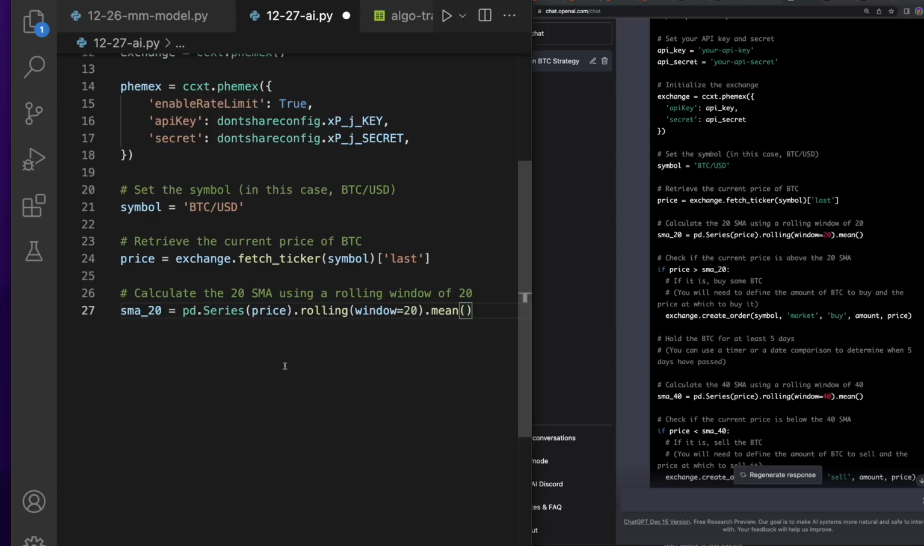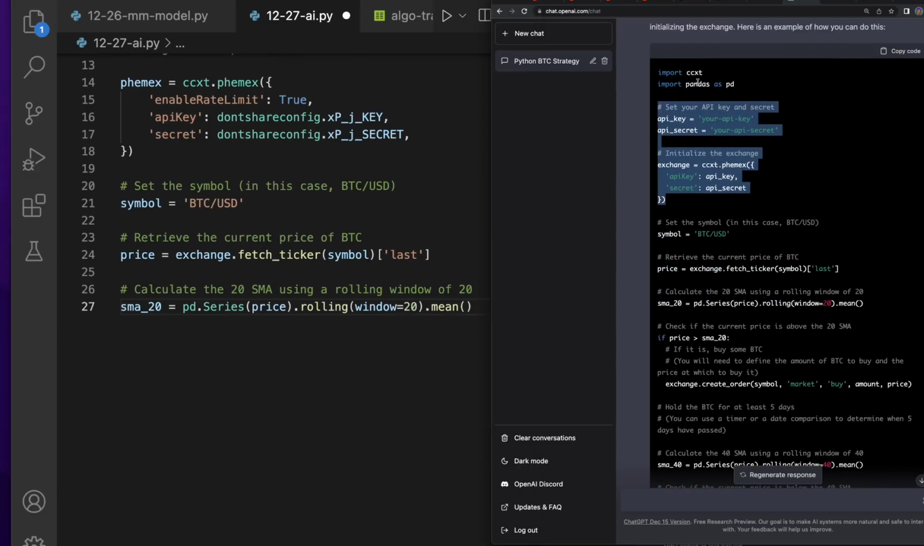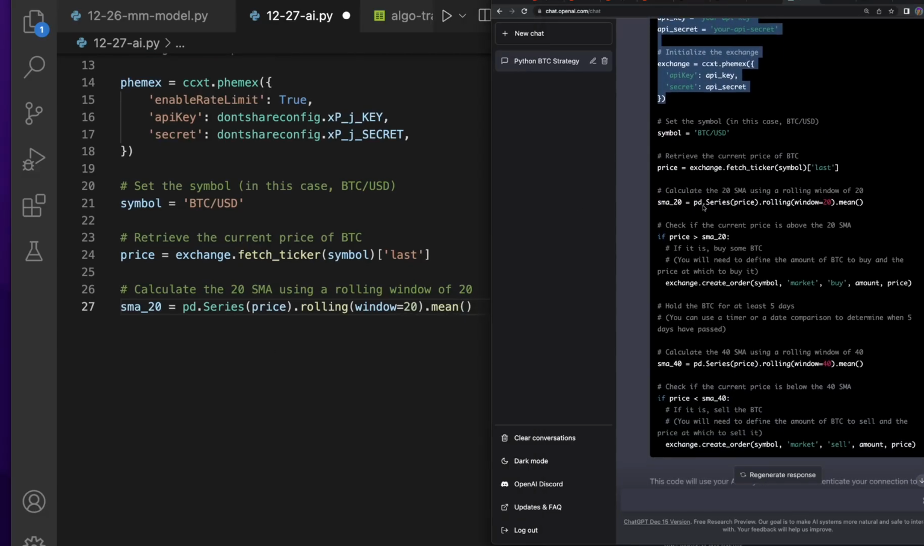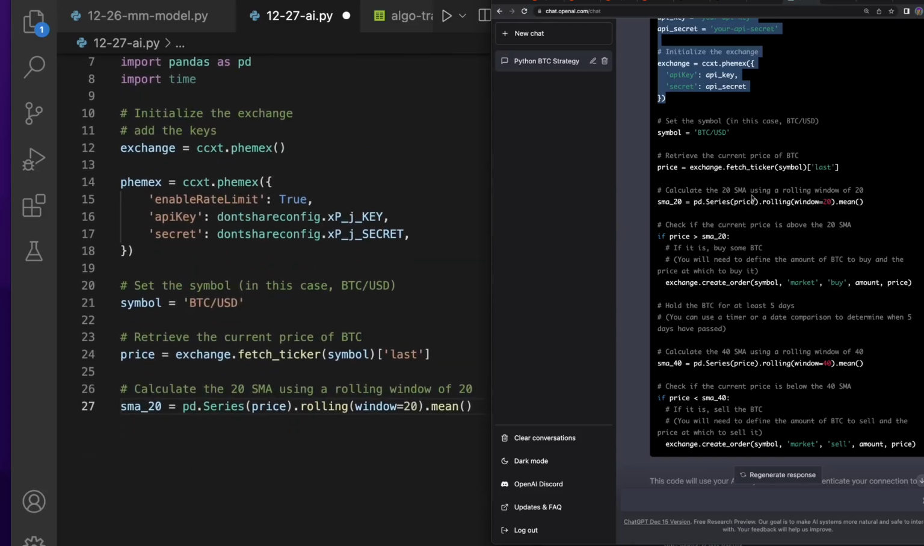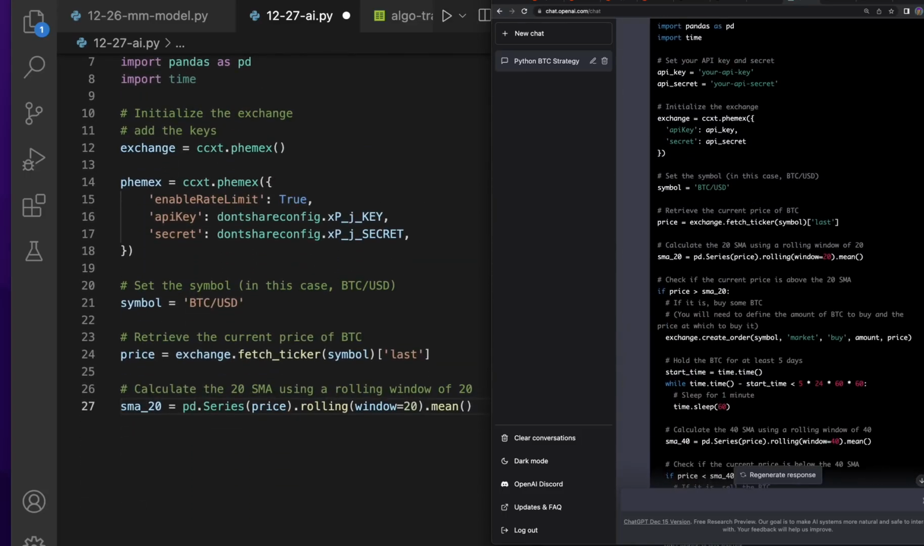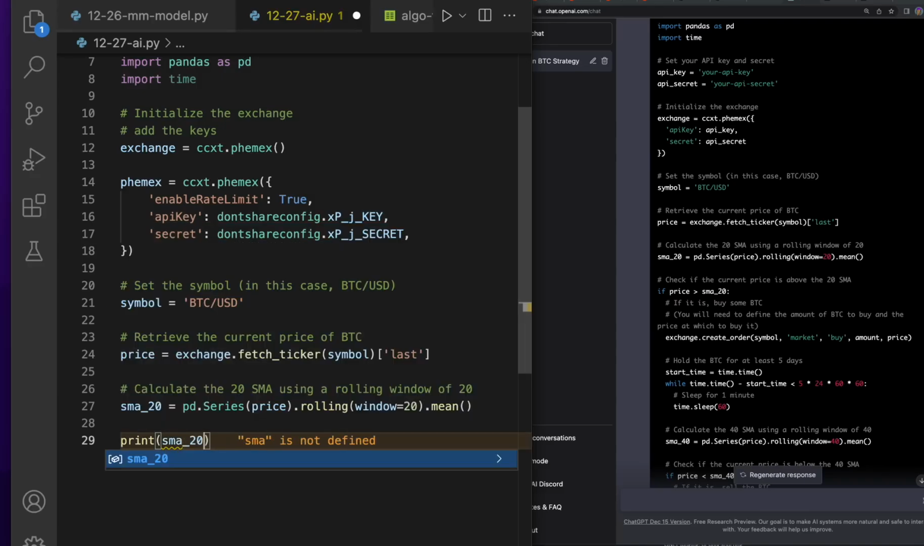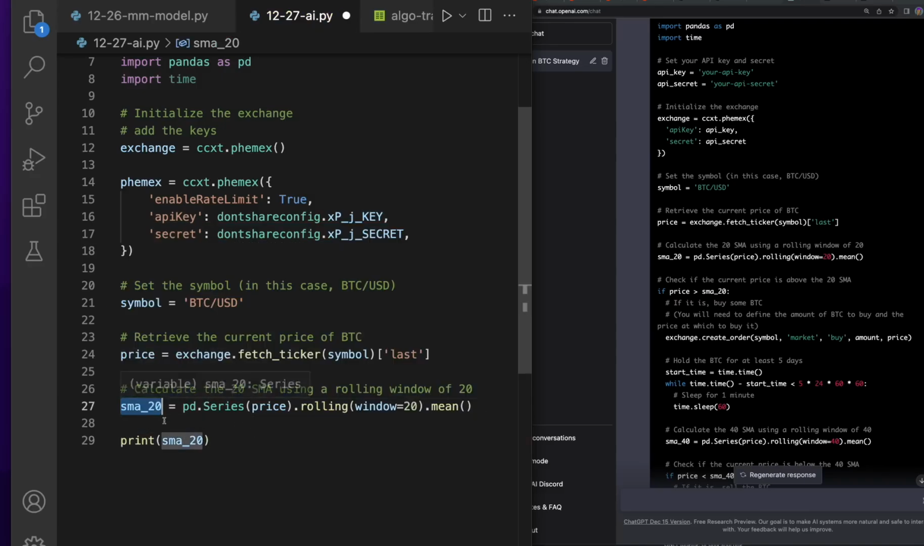So let's paste that in. As you can see, we have all of this set up already. Import pandas as pd. I've already imported time. Scroll down here because this is more of an updated one. Let's make sure this is the same. Let's go ahead and print the SMA, just to kind of test it. Now this is like the first official test. We're seeing if the SMA is correct.